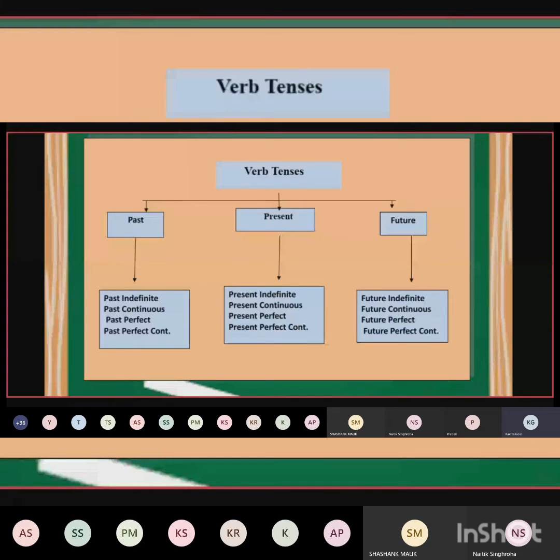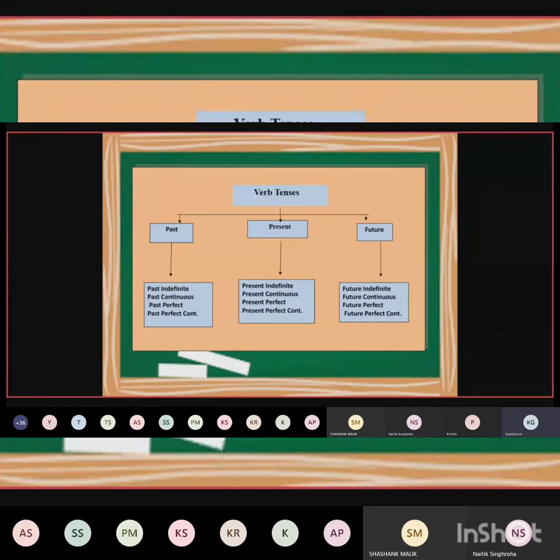In past also we have to study four kinds of tenses: past indefinite, past continuous, past perfect, past perfect continuous. In present also we have to study present indefinite, present continuous, present perfect, present perfect continuous. In future we have to study future indefinite, future continuous, future perfect, and future perfect continuous. Right? So all together we have to study 12 tenses.